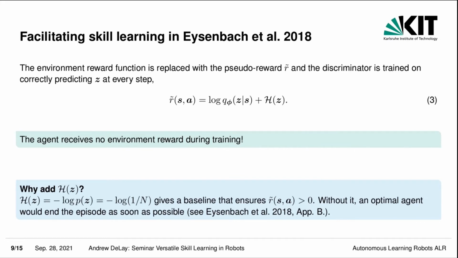In Eysenbach and others, the objective is simply set as a reward. So the agent does not receive any environment reward during training, but simply only gets the objective as a reward. And here the entropy term has a further benefit as it keeps the reward positive. Without it, the agent would end the episode as soon as possible, which in most environments we don't want, except for some like mountain car, where we actually want to end the episode as soon as possible.